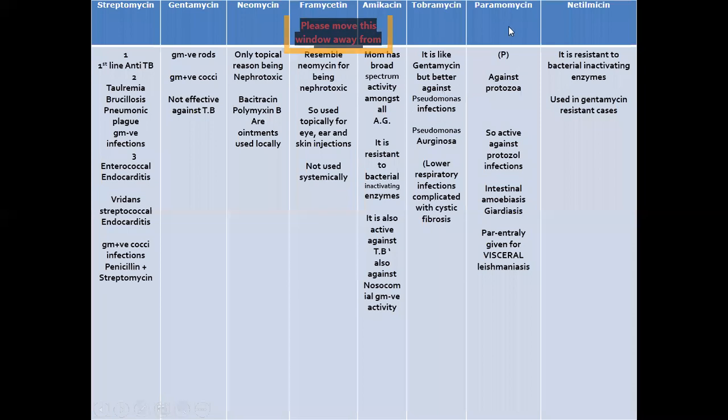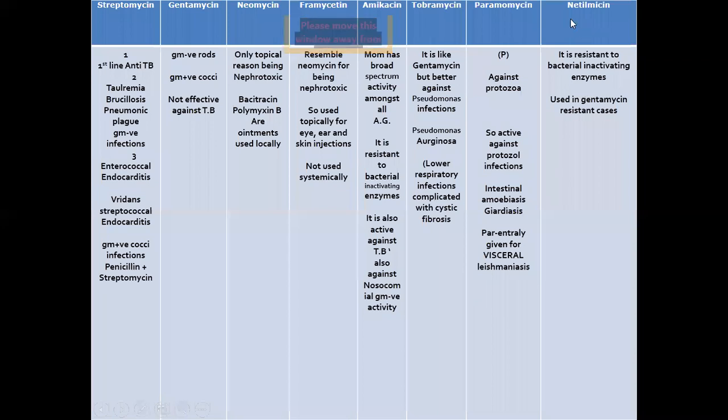Then next is paromomycin. P for paromomycin and P for the purpose we use it, that is against protozoal infections, for intestinal amoebiasis and giardiasis. Parenterally it is given for visceral leishmaniasis.